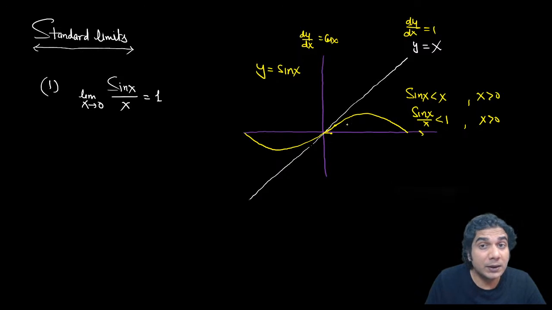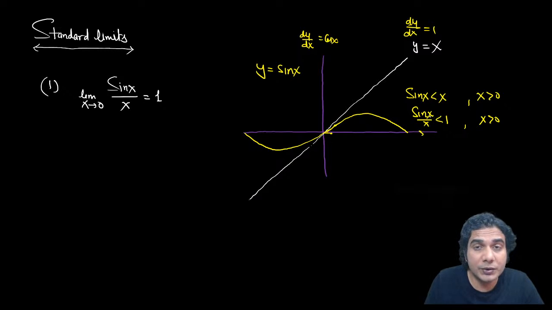Why? Because y is equal to x is increasing at the same rate 1, while the rate of increase of sin x has decreased, because cos x has now become less than 1. So just after the origin, sin x comes below the y is equal to x line, or you can say the value of sin x becomes lower than the value of x.